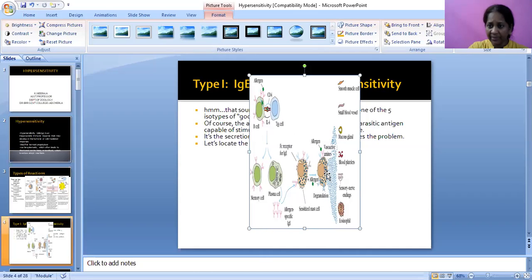It will release vasoactive amines, resulting in various reactions on smooth muscle cells, small blood vessels, mucus glands, blood platelets, sensory nerve endings, and eosinophils.